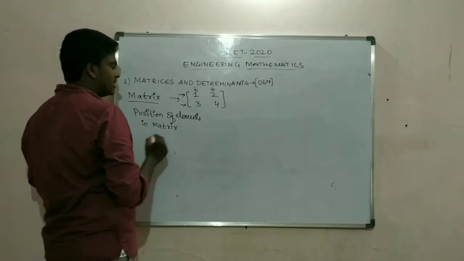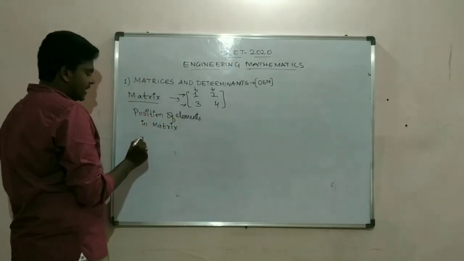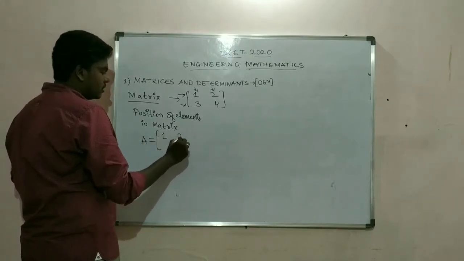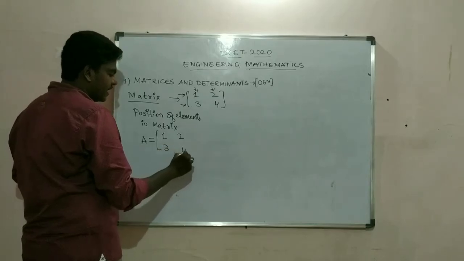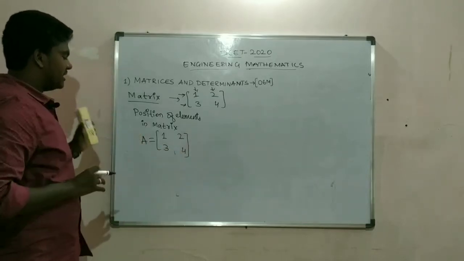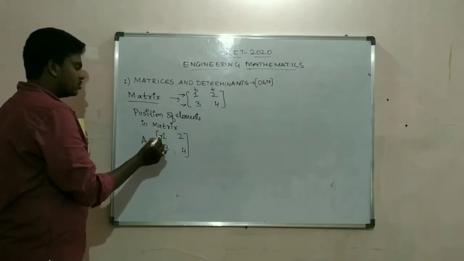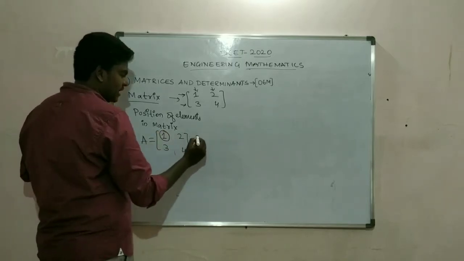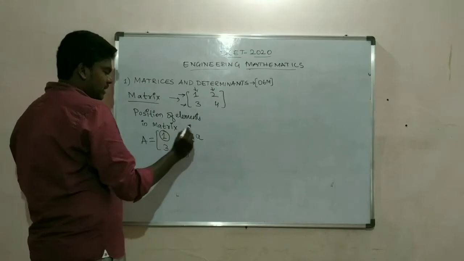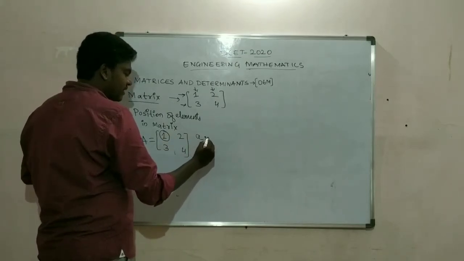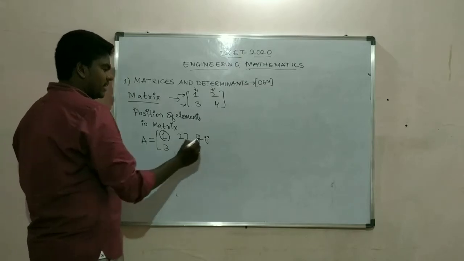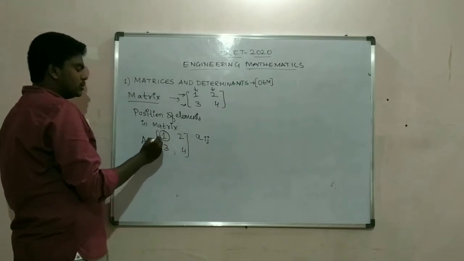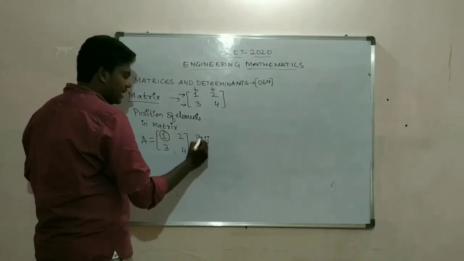For example, if I take a matrix A with 1, 2, 3 and 4, and I have to write the position of number 1, it is always going to be in the form A(i,j), where i is the row and j is the column.